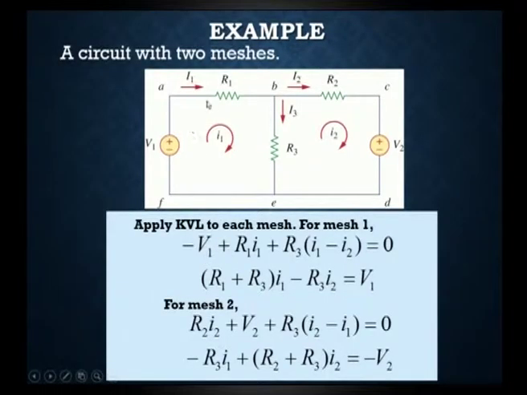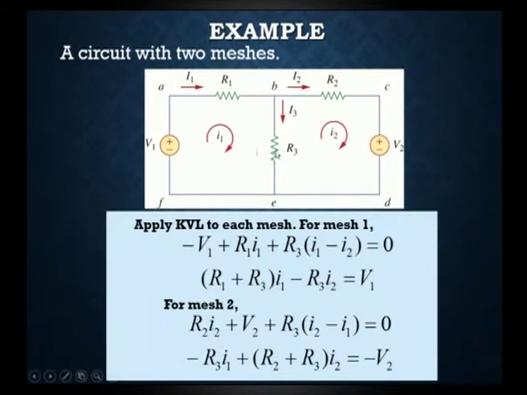Then the current is moving here, this is the positive terminal and this is the negative terminal, so moving from positive to negative is taken as positive. The voltage across resistor R1 is plus R1 I1. Next, the current I1 moves here, positive to negative, and the voltage across R3 is plus R3 into (I1 minus I2).